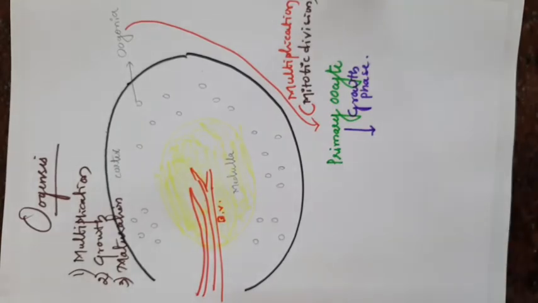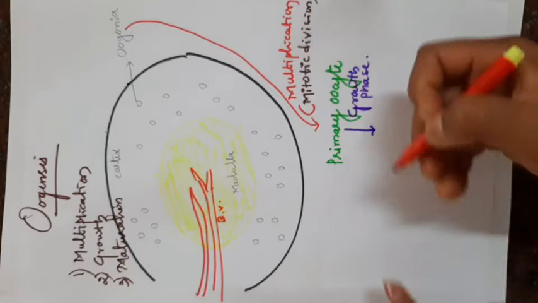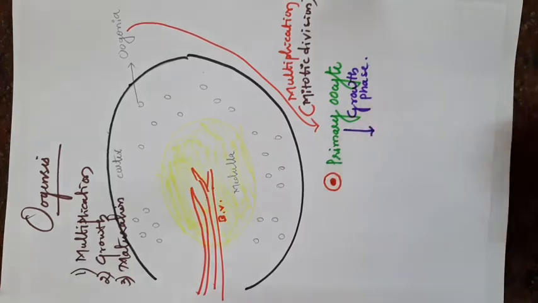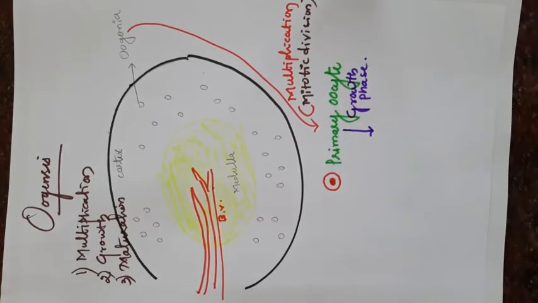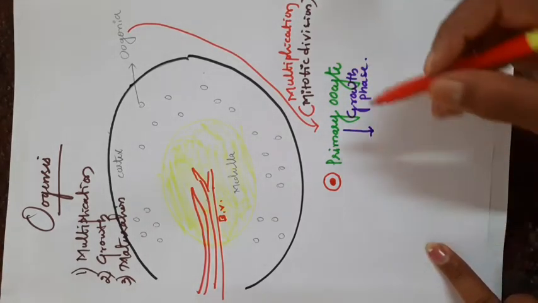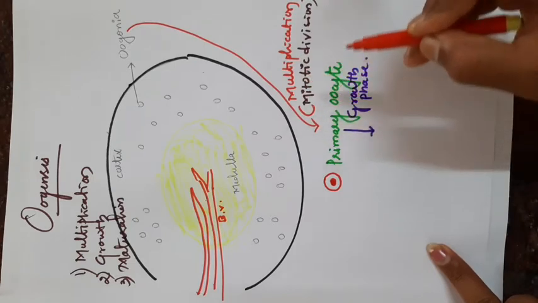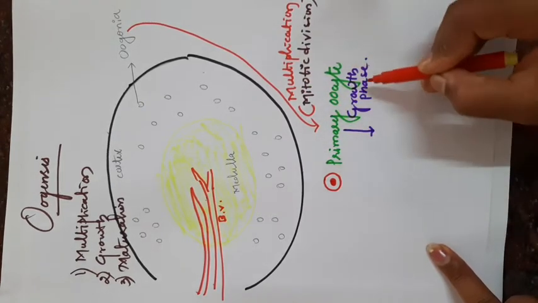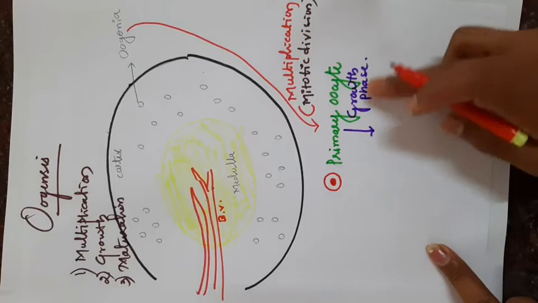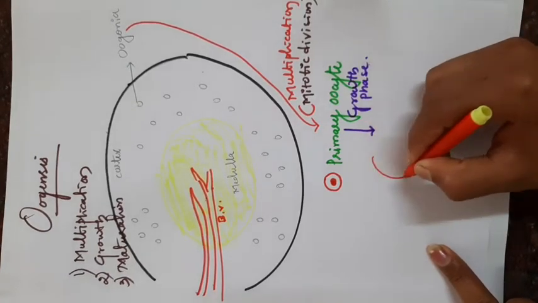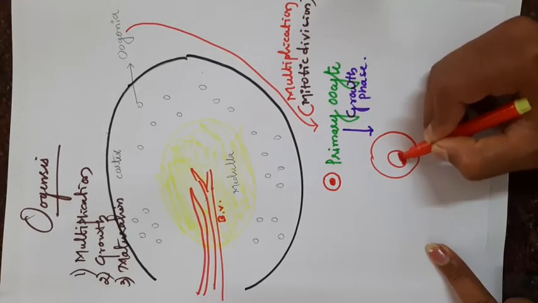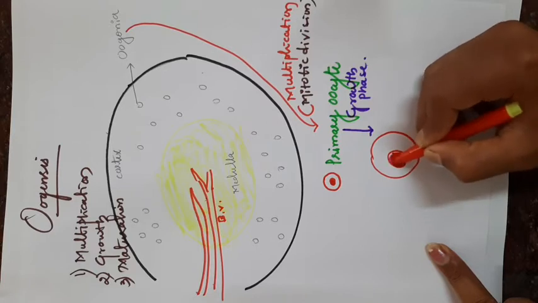The growth phase increases its size. Here I will draw the spermatogenesis for understanding. This is the spermatogenesis. After the oogonia undergoes mitotic division to form a primary oocyte, this is the structure of the primary oocyte. When it undergoes the growth phase, it increases its size. This one is the nucleus of that primary oocyte.